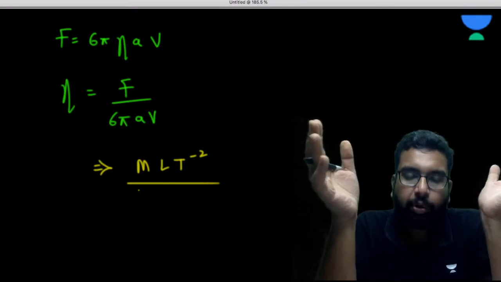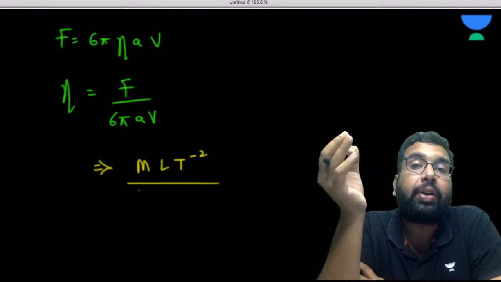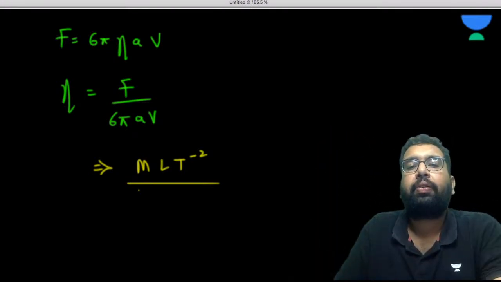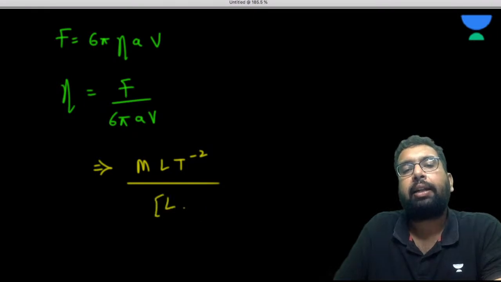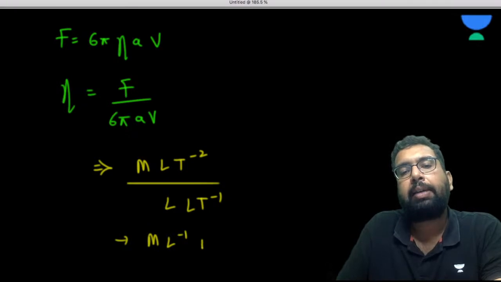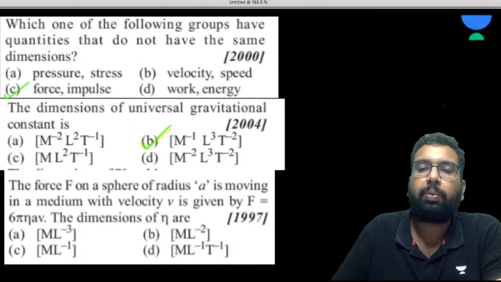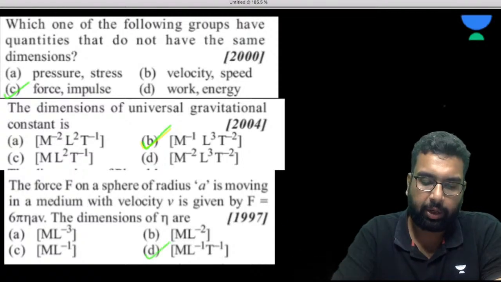Many students confuse this A with acceleration, but it is not acceleration, it is the radius of the sphere, so it is L. For V, it is LT minus 1. So it is going to become M L minus 1 T minus 1. So it is going to be the D option.